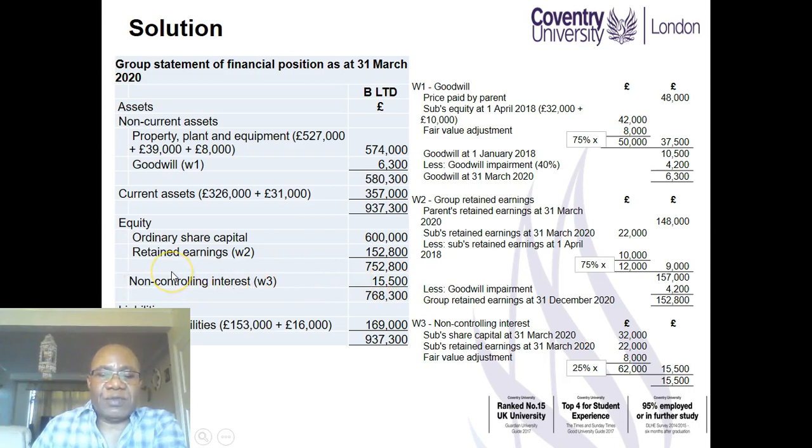Notice where it goes. Under equity, after adding together all of the total equity. So this is the equity attributable to members of the parent, and that which is attributable to non-controlling interest is shown separately to get a grand total equity. You have now looked into consolidation, albeit the basics of consolidated accounts.